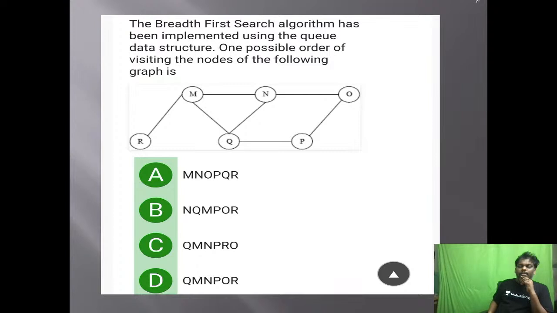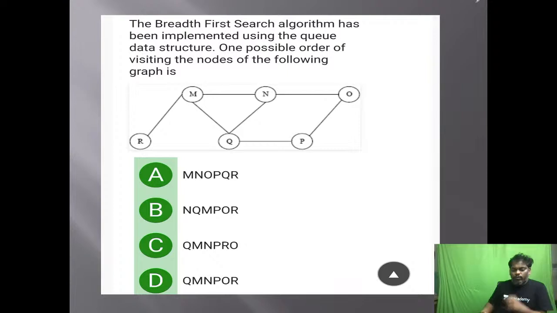The breadth first search algorithm has been implemented using a queue data structure. One possible order of visiting the nodes of the following graph is. BFS is applied on this graph. One possible order of BFS is.